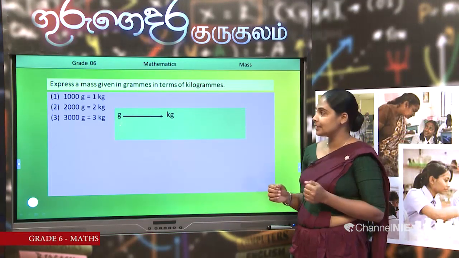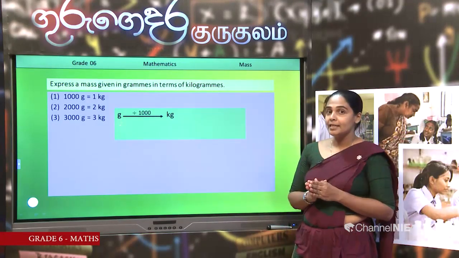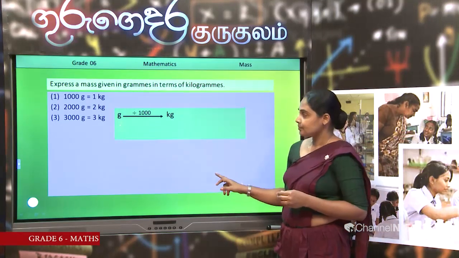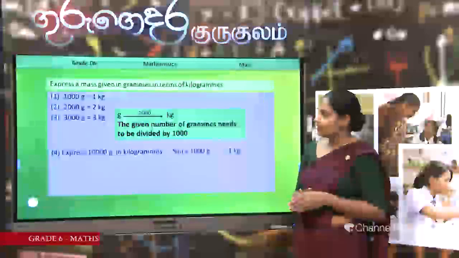Then you found the method. What is it? It is dividing by 1000. The given number of grams needs to be divided by 1000. Is it clear?